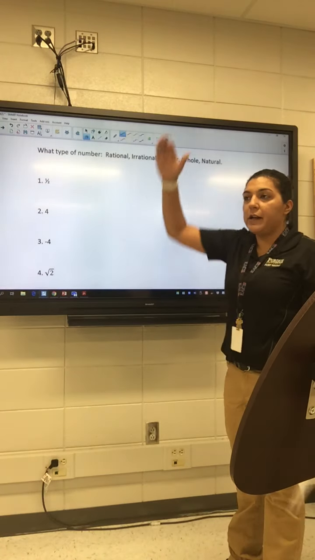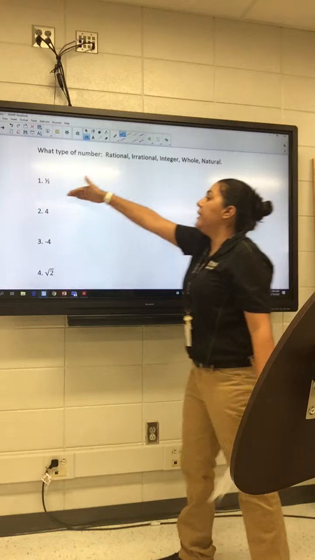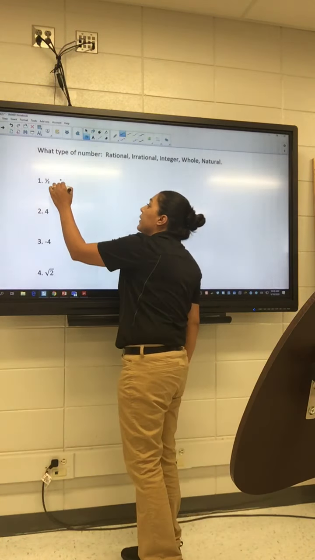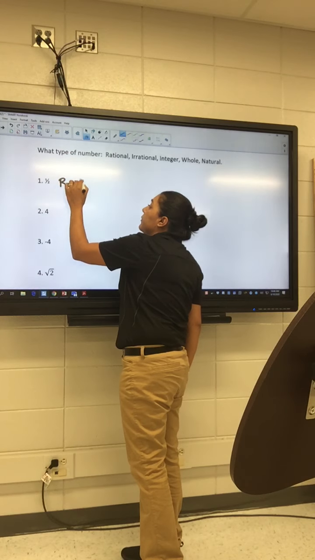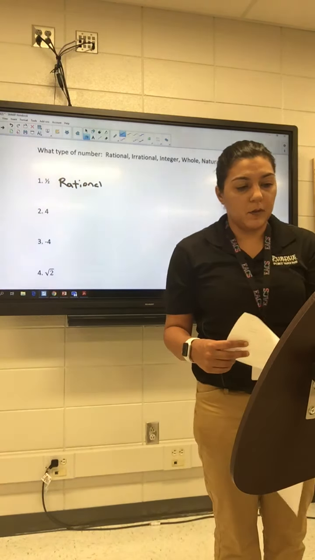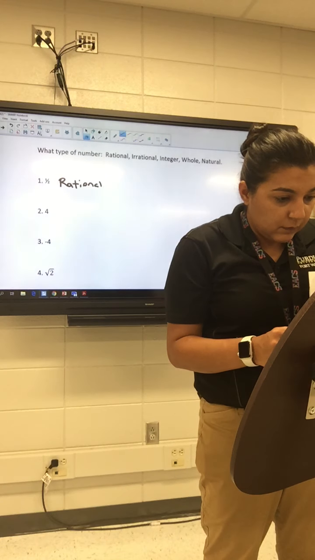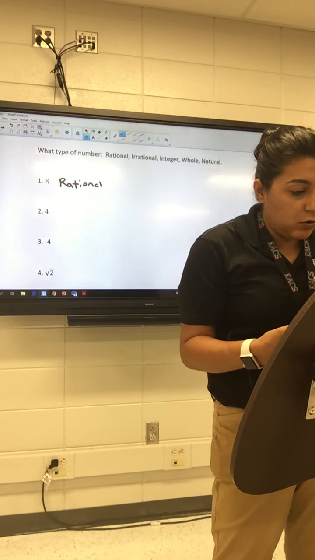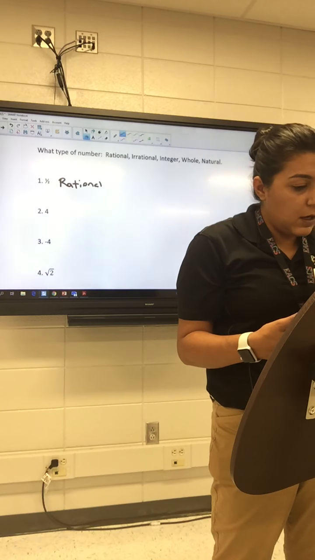So, I always just start at the top of the box. So, is it a rational? Yes. Yeah. So we can write rational. And I'll try to hold this up so you guys don't have to go back and forth. I don't know if you can see it. Is it an integer? No. No, because it's a fraction. Okay? Is it a whole number? No.